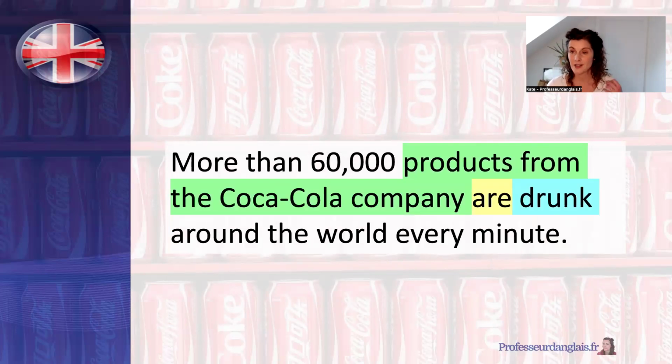Why has the passive voice been used here? Why have they used the passive simple? Well, the answer is because we're more interested in the number of drinks or products sold than we are in who actually drinks them. Who drinks the products is not important.